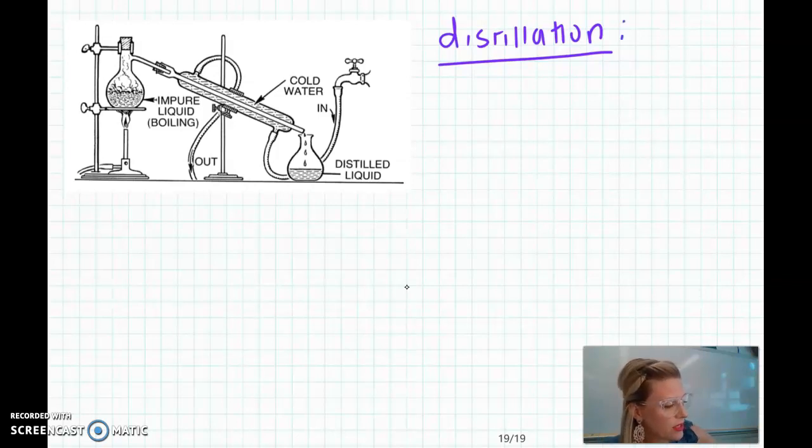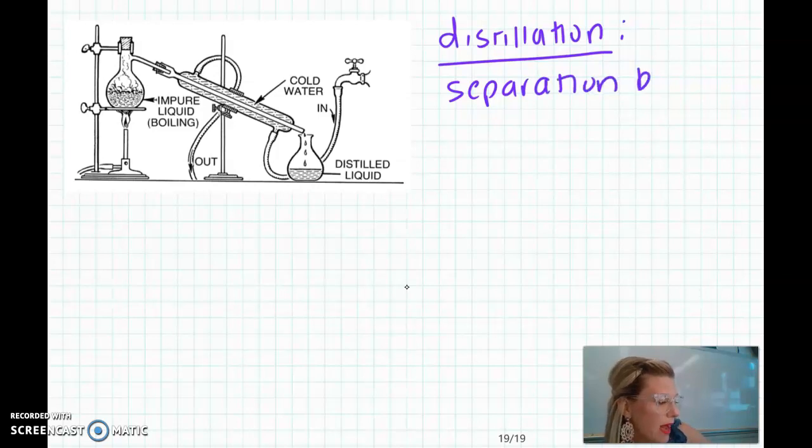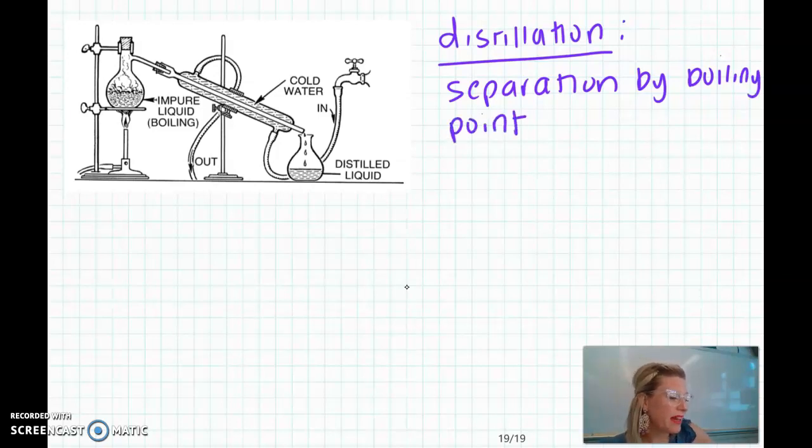Now, distillation is known as separation by boiling points. When I say it's by boiling point, keep in mind that usually it's used to separate two liquids. You could separate a solid and a liquid using distillation, but there are other ways to do that. So we primarily use this to separate two liquids, at least in the chem lab. If you're thinking about those survival shows, sometimes they use distillation to get pure water from salt water.